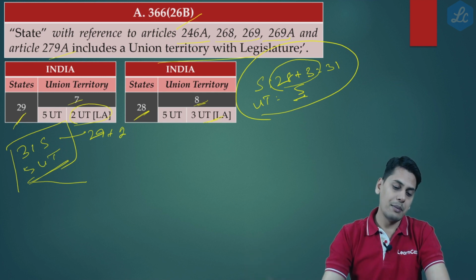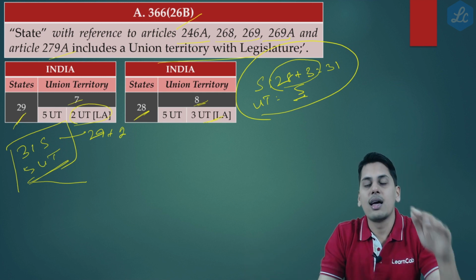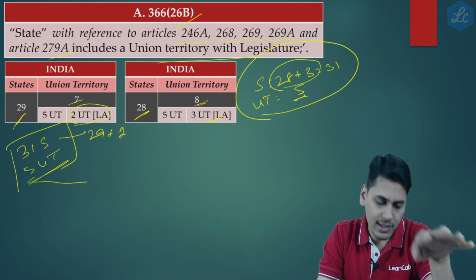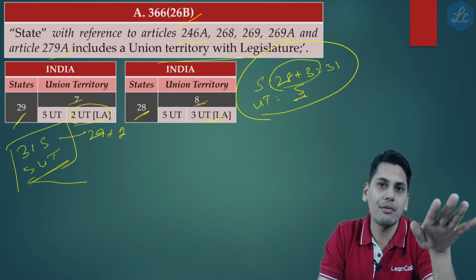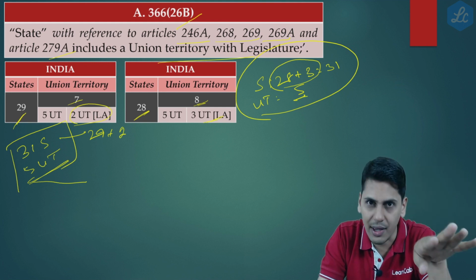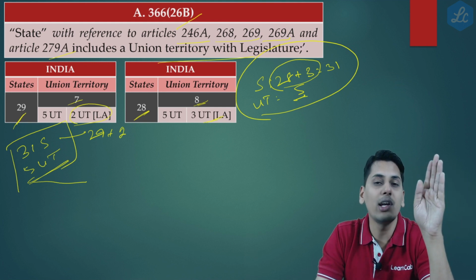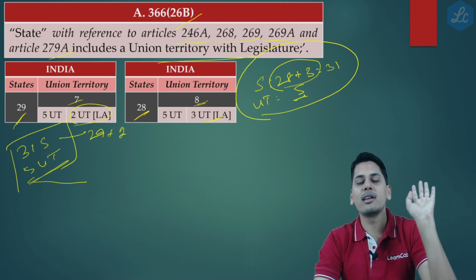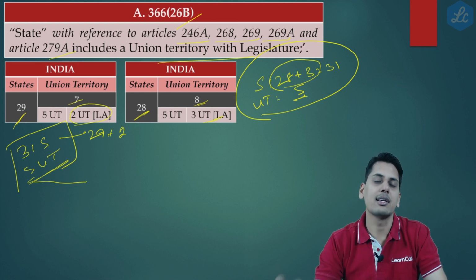So friends, I am sure you are thorough with this. As of now, how many states do we have for the purpose of GST? It is 31. How many union territories do we have? It is 5. What is the breakup of 31? 28 states and 3 union territories with legislative assembly.